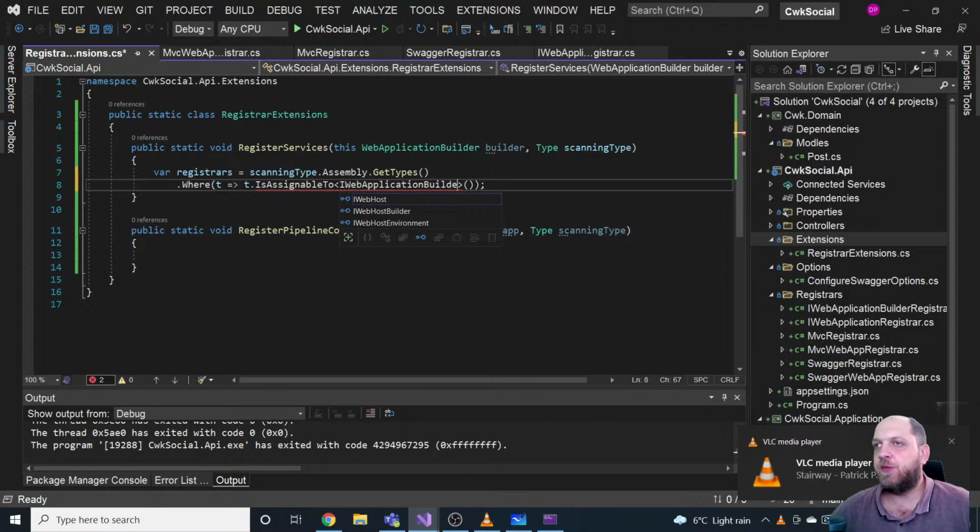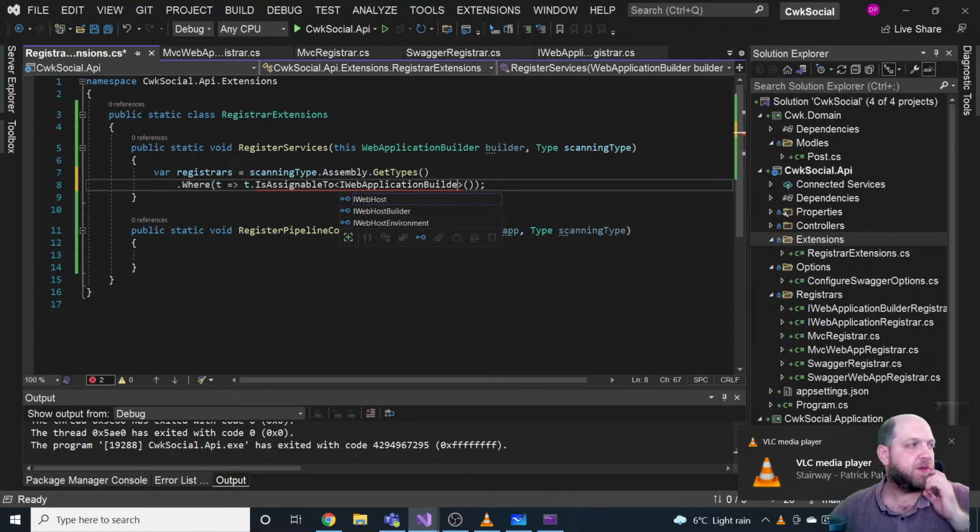So now we have a generic type constraint, which is actually very, very nice. And we can use the T here everywhere in our expression. So let's just copy this, not really type everything once again. And we also need a scanning type here, Type scanningType. Okay. And here we will have this only if its type is T. Cool. And here we will cast it also to a type of T. So that's quite cool, I guess.